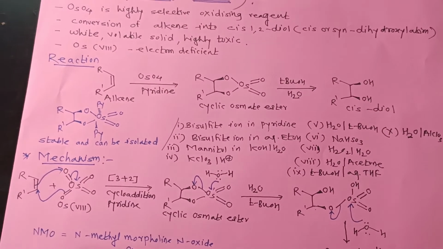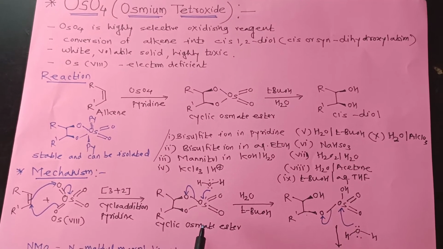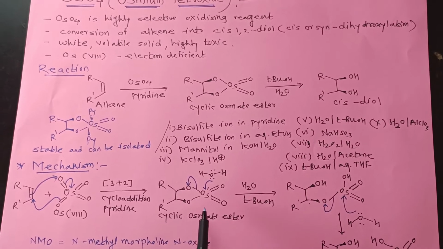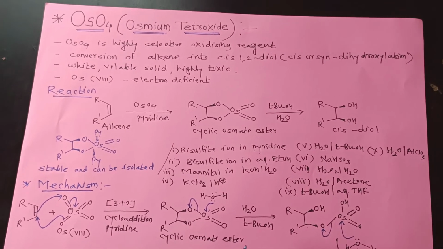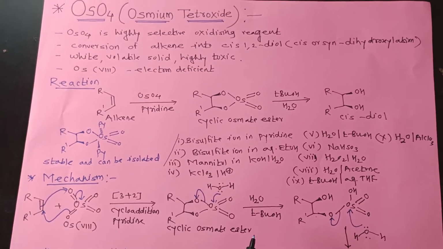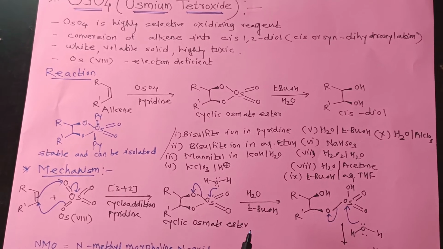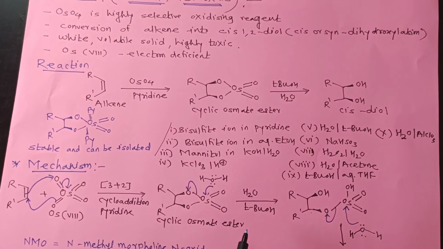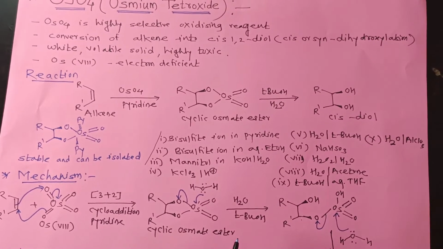In presence of NMO, the cyclic osmate ester is oxidatively hydrolyzed with regeneration of OsO4 and the reaction continues. It means in presence of NMO or tertiary butyl hydroperoxide, costly osmium tetroxide can be used in catalytic amount.